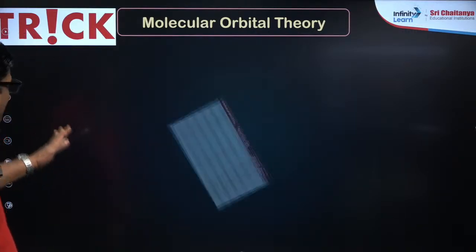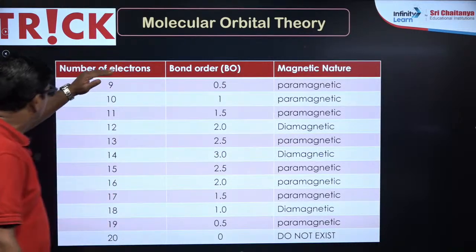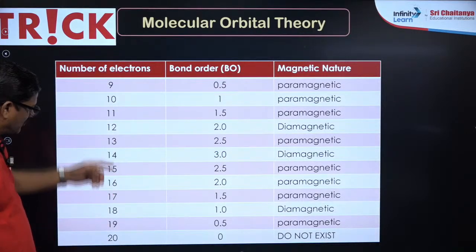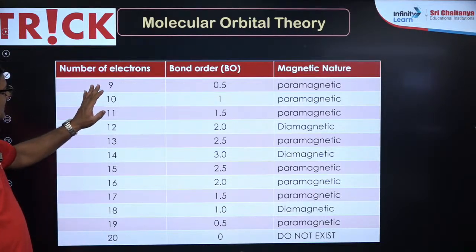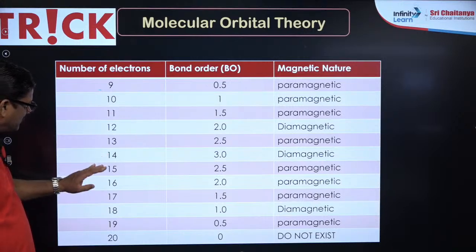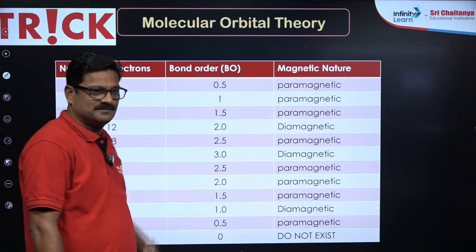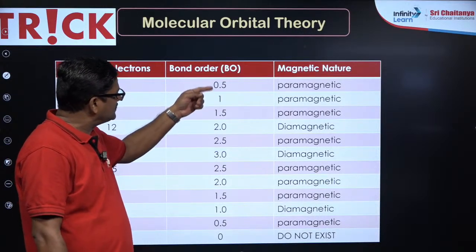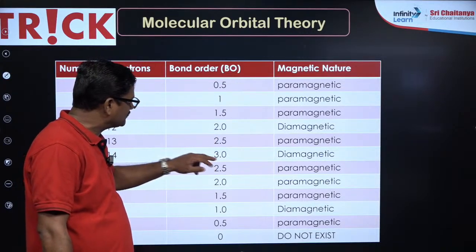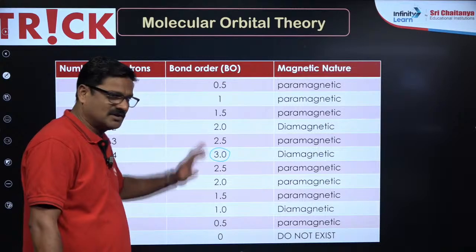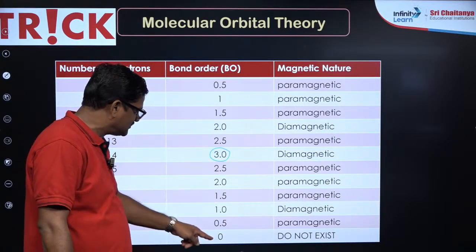Here, a trick. Now, don't look at anything. Number of electrons, you count from 9 to 20. Number of electrons 9 to 20: 9, 10, 11, 12, 13, 14, 15, 16, 17, 18, 19, 20. Now you take the bond order 0.5 and increase it by 0.5 each time, up to here. Maximum bond order is only 3. From here, you decrease the bond order by 0.5 each time.